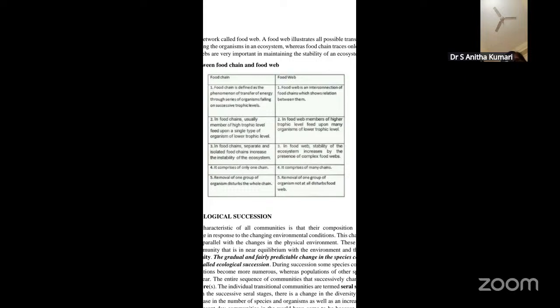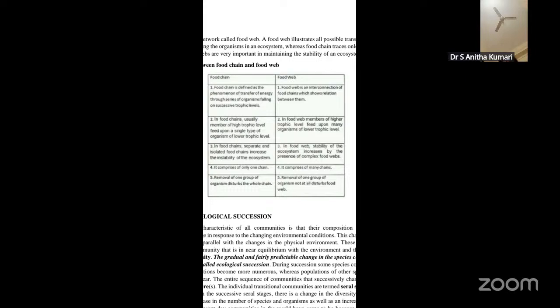In a food chain, separate and isolated chains increase the instability in the ecosystem, whereas in a food web, the stability of the ecosystem increases, because of the presence of complex food webs. In a food chain, removal of one group of organisms will disturb the whole chain. But in a food web, removal of one group will not disturb it, because a number of organisms are interconnected with each other. Since many organisms are there, it is always stable.